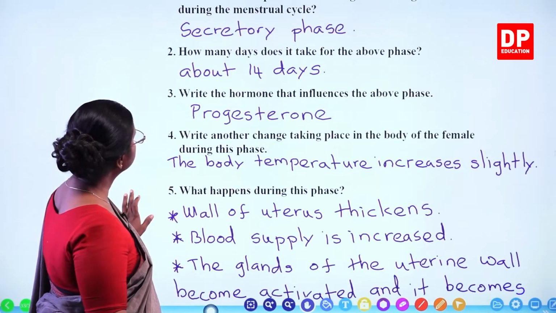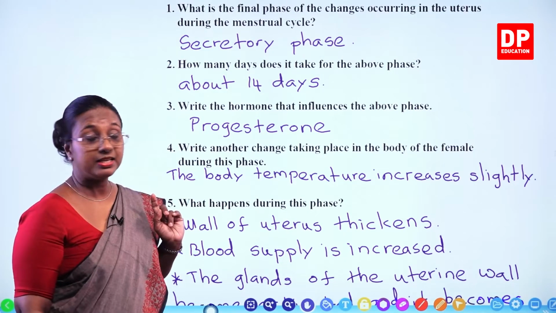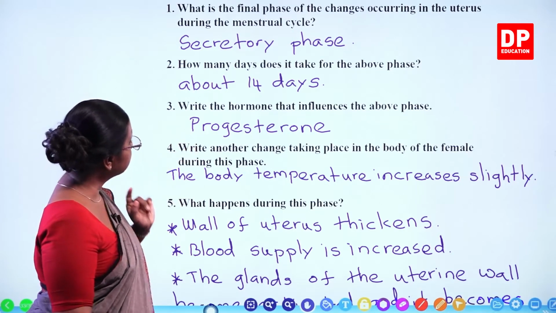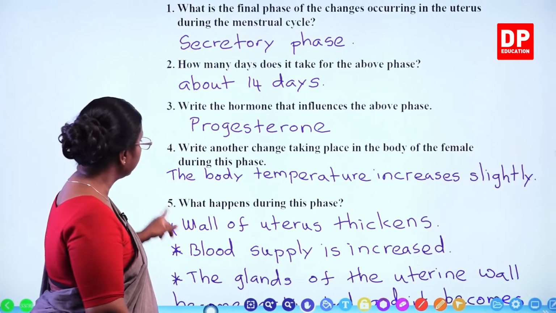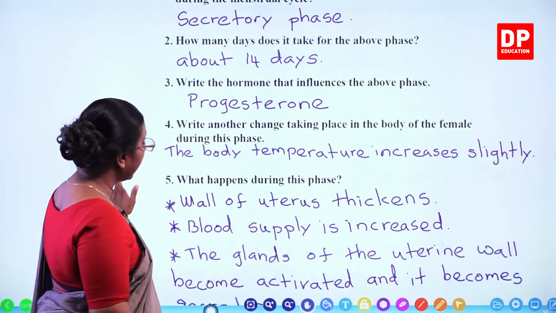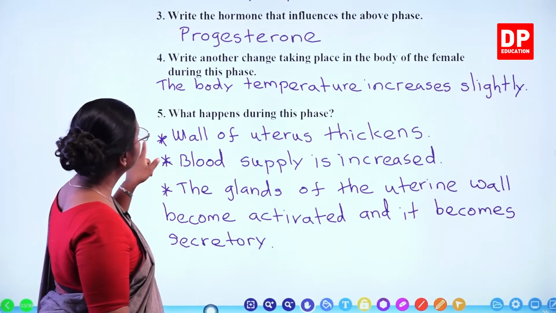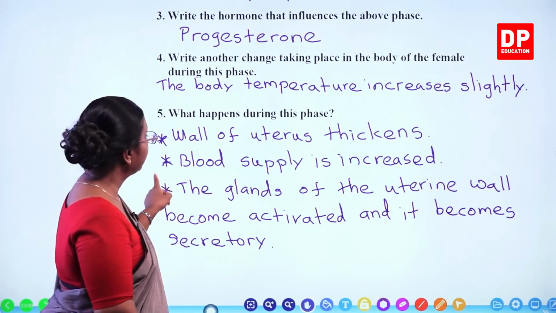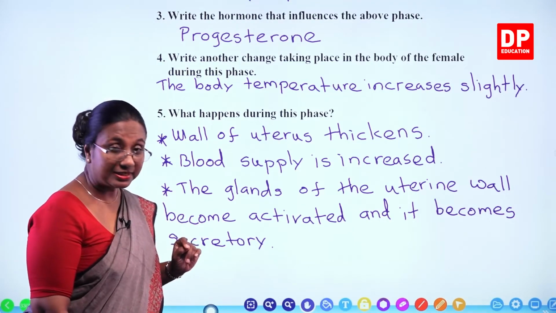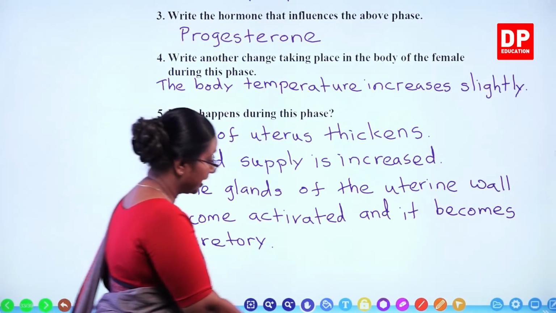So here you can see, students, the final phase is the secretory phase. It occurs for about 14 days and it is influenced by progesterone, and the body temperature increases slightly during the phase. Also during this phase the wall of the uterus thickens, blood supply is increased and the glands of the uterine wall become activated and it becomes secretory.